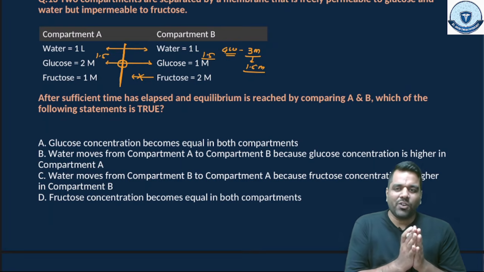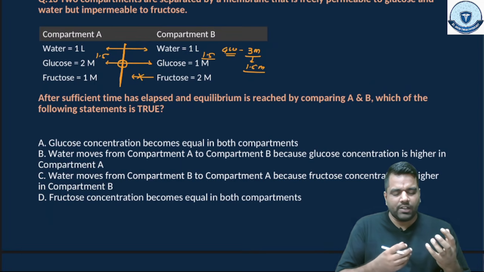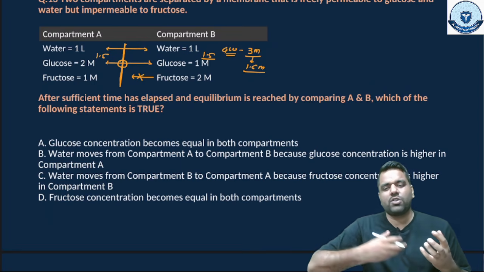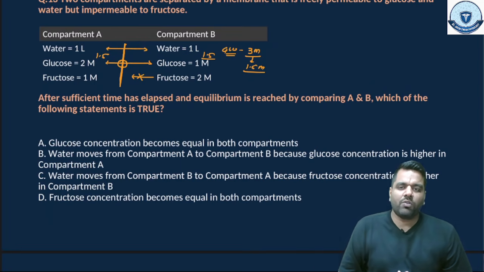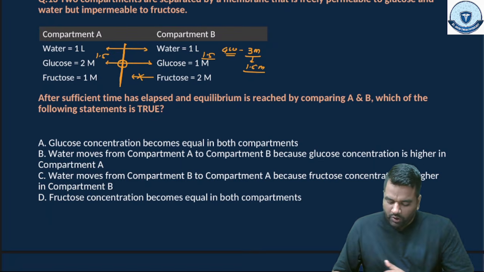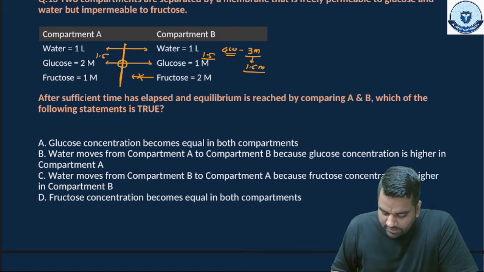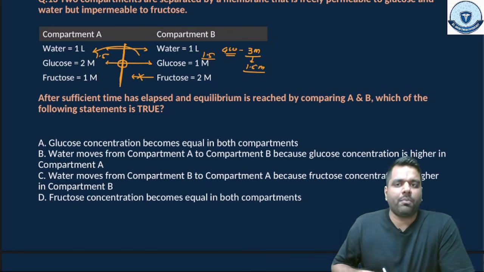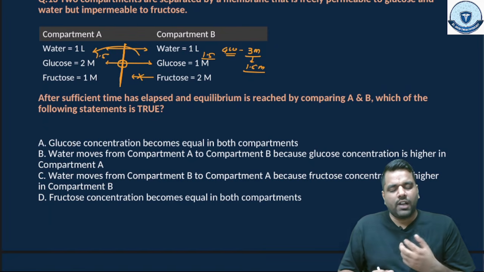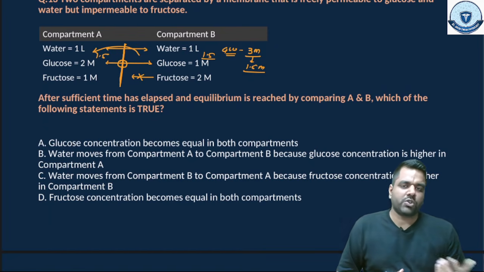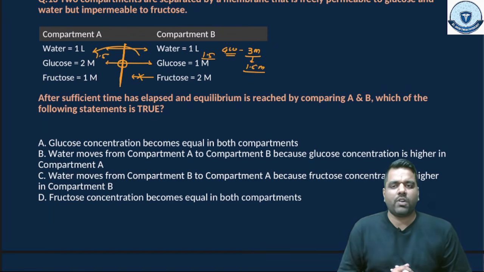Water always moves from the low osmolarity side to the high osmolarity side. So water will start moving from compartment B to compartment A, from the low osmolarity side to the high osmolarity side, right? So this is how the water is going to move.